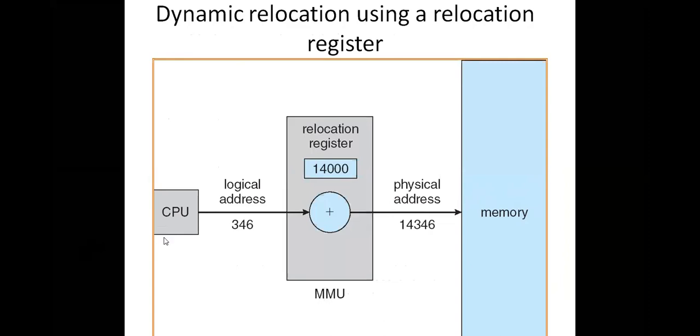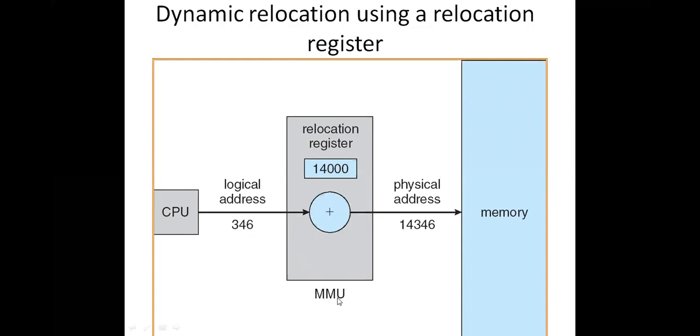Try to observe this one. The CPU generated address is called a logical address. For example, 346, location 346. What does the memory management unit do? It takes this logical address 346 and adds it to 14,000. 14,000 is the base address or the starting address of a process. Usually the user treats that the user process will start from the 0th location, for example. Which address does the CPU want to execute? The CPU wants to execute location 346, right?